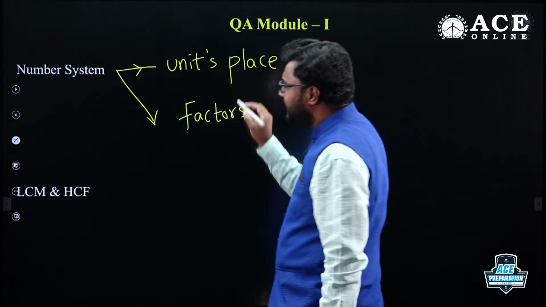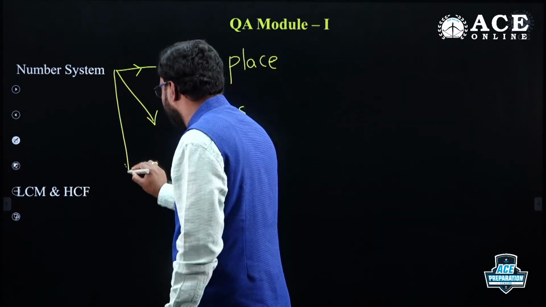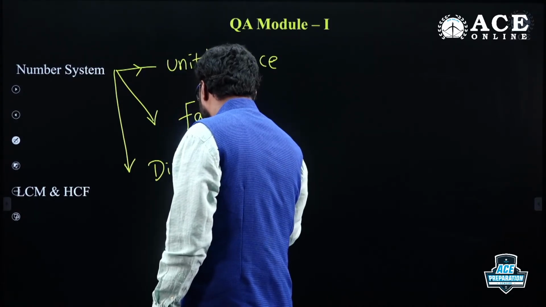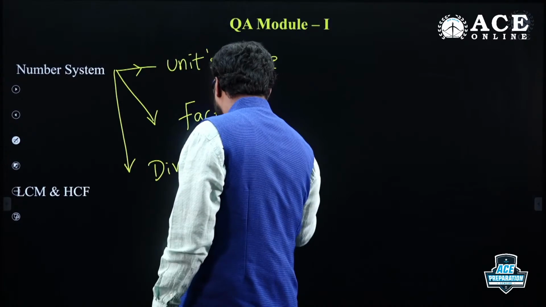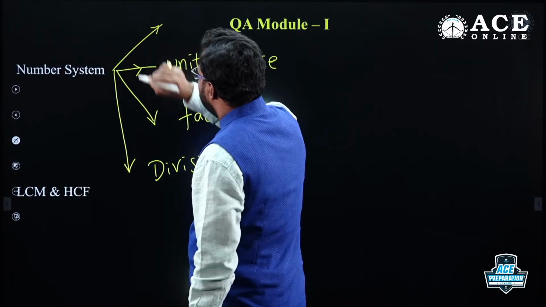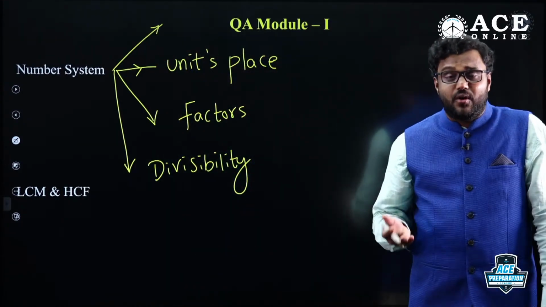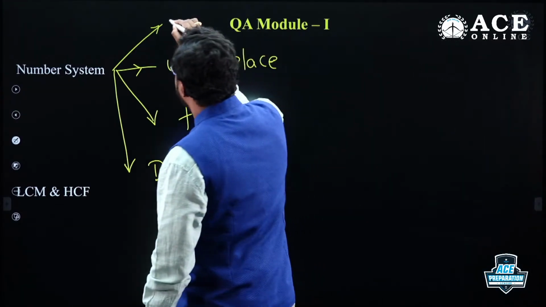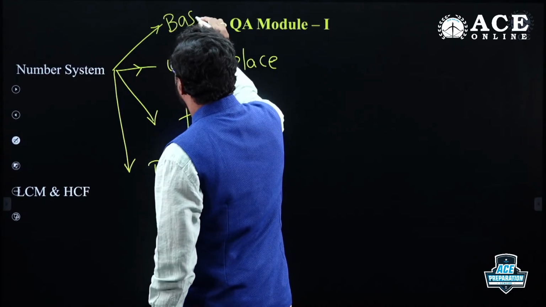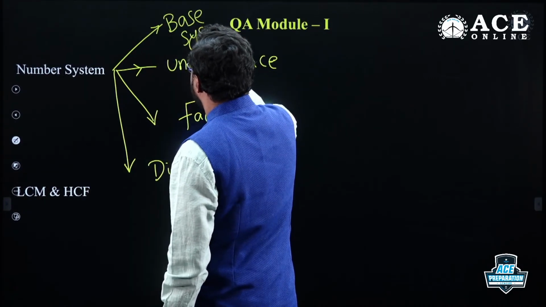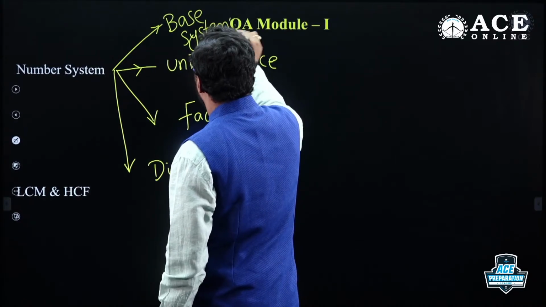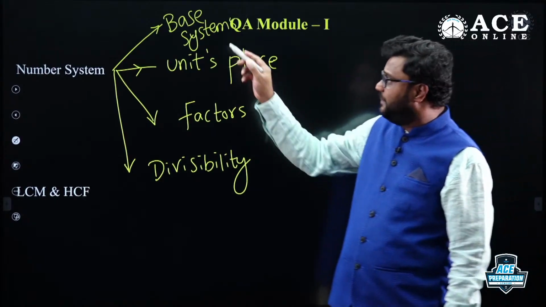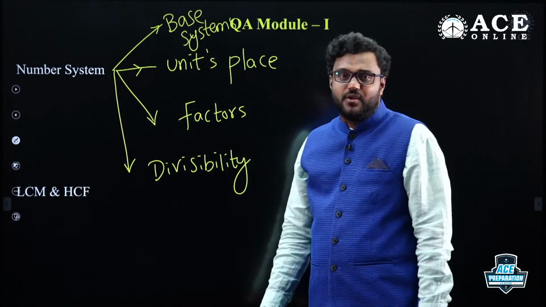Units place, factors, and the next very important thing you have to focus on in number systems is divisibility. Computer science students, electronics students, electrical students, you must focus on base systems as well. In the digital electronics subject you get base systems, so for those branches that have digital electronics as a subject, they're asking questions from base systems in this number systems topic as well.